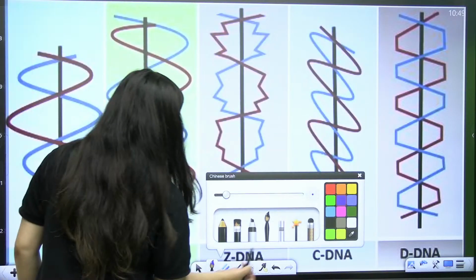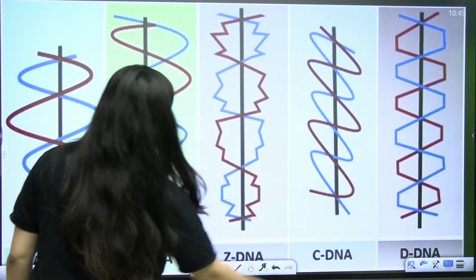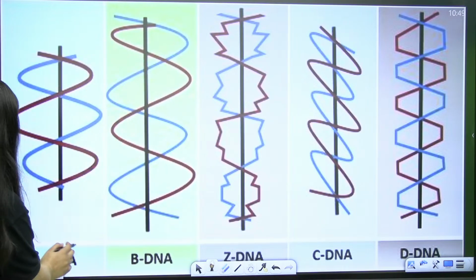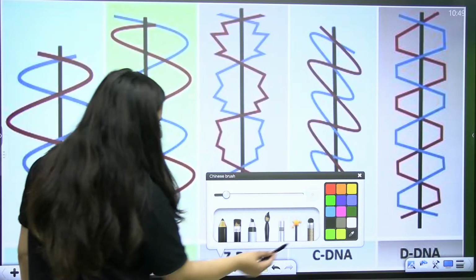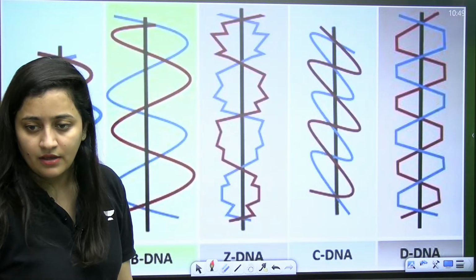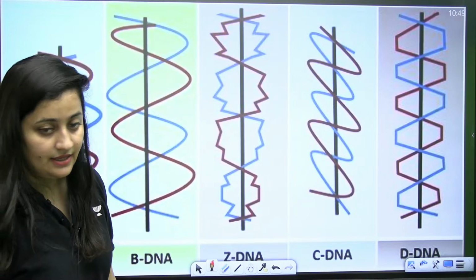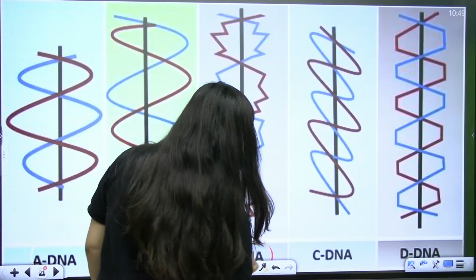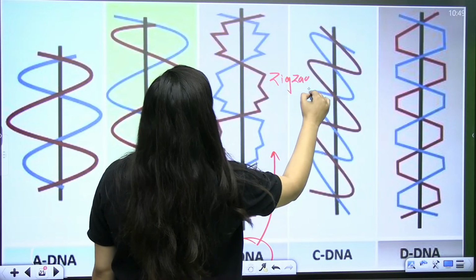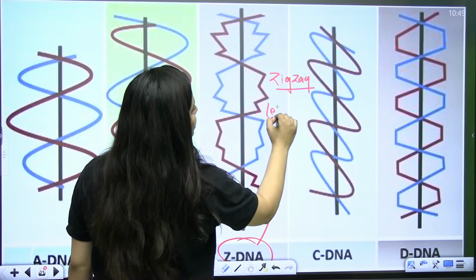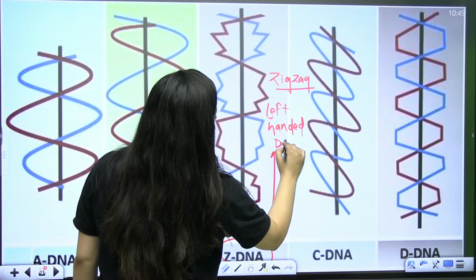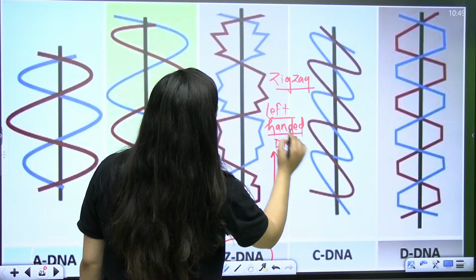Now see here, you have different types of DNA. It is not just B-DNA. B-DNA is just the most common type, right-handed. But other than that, A-DNA is also there, Z-DNA is also there, C-DNA is there, D-DNA is there. Rest all are right-handed, but this Z means zigzag. It is only the left-handed DNA, not the right-handed DNA.